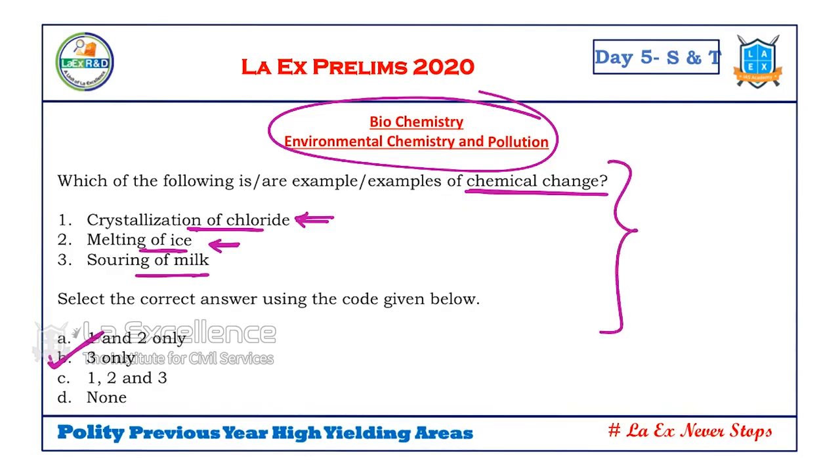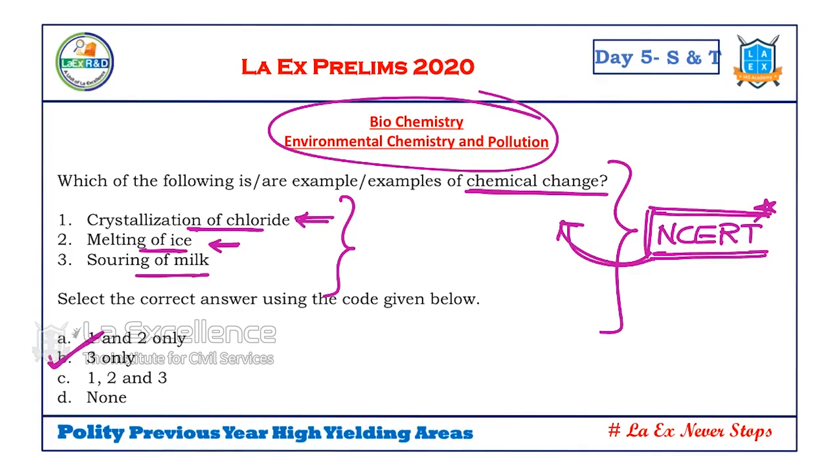This is also part of your NCERT. You open your NCERT and read the ninth class chemistry chapter. You will see the chapter on chemical reactions. There is a particular section called chemical change. In that we have all these mentioned. So again, this is a basic question from NCERT.